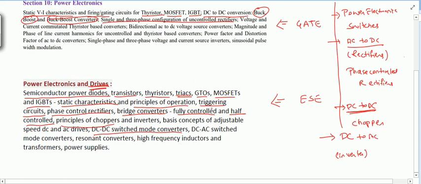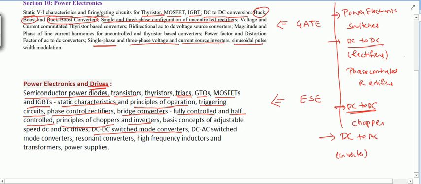So DC to AC are called inverters. Here single phase, three phase, voltage and current source inverters, so different inverters are there.